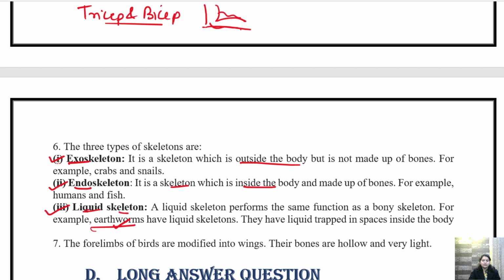So examples of exoskeleton are crabs, snail. All these are examples of exoskeleton because they have a skeleton outside the body. Okay. Whereas in case of humans, fish, snake, they are endoskeleton. Okay. The bones are present inside the body. Clear? And in earthworm, liquid is present, no bones are found.